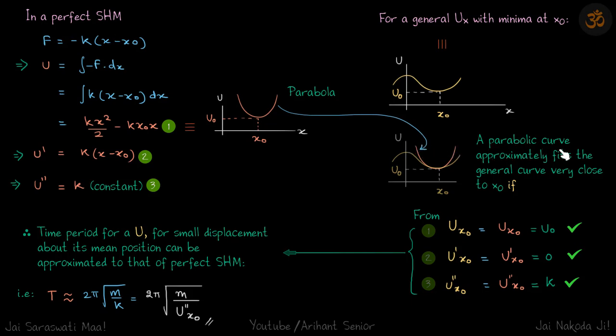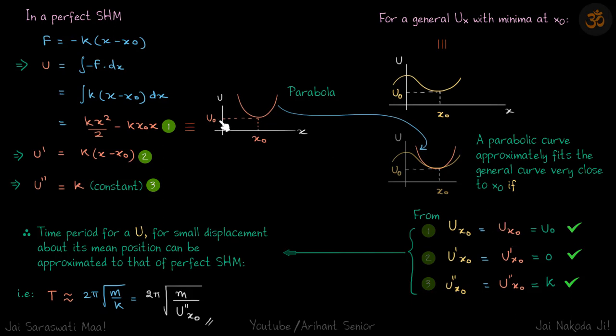So let's try and fit that parabola here. A parabolic curve approximately fits the general curve very closely only at position x naught. So we'll have three conditions here. One is U at x naught for the general curve should equal U at x naught for the parabola.